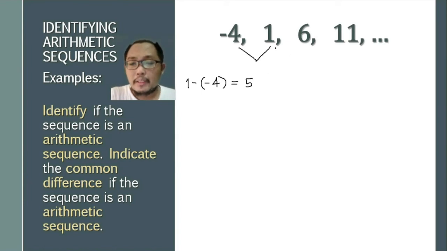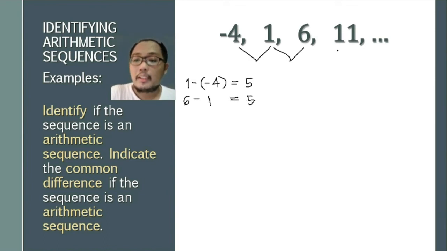Let us check whether this pair of numbers 1 and 6 gives us the same difference of 5. So having our 6 minus 1, which gives us a 5 as well. Now we also need to check whether 11 and 6 gives us a 5. So having the subtraction be 11 minus 6, that gives us a difference of 5.